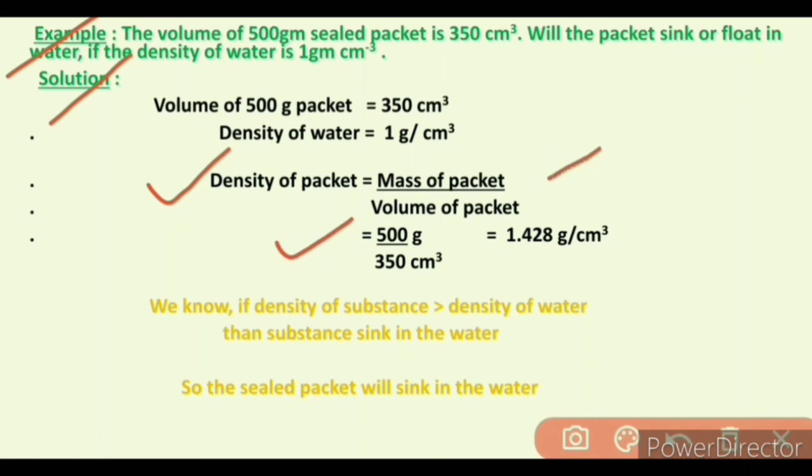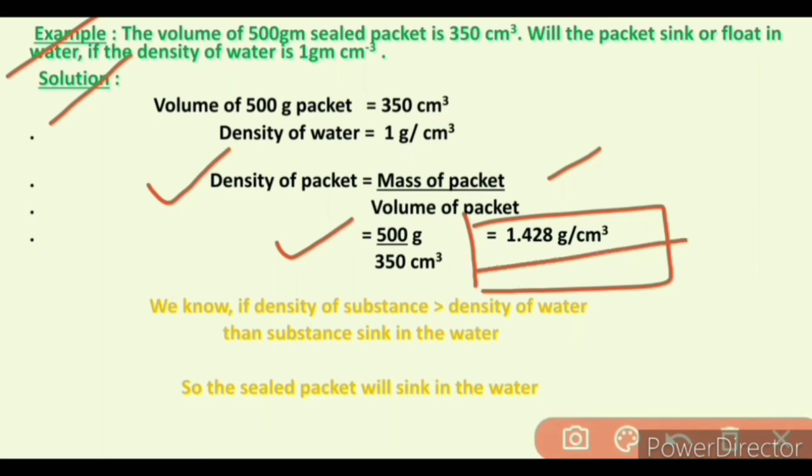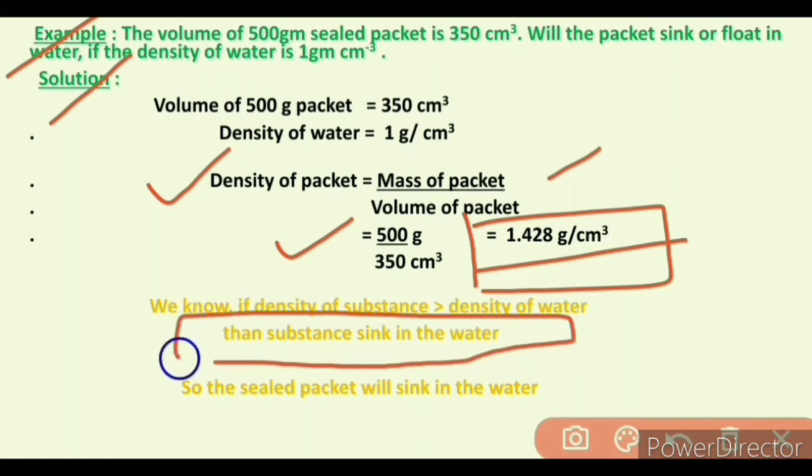So put the value of volume of packet and mass of packet in this formula. We get density of packet is equal to 50 gram upon 350 centimeter cube, which is equal to 1.428 gram per centimeter cube. So the density of the packet is 1.428 gram per centimeter cube, which is higher than the density of the water, so the substance sinks in the water. So the sealed packet will sink in the water because the buoyancy force is lower than the weight of the object.